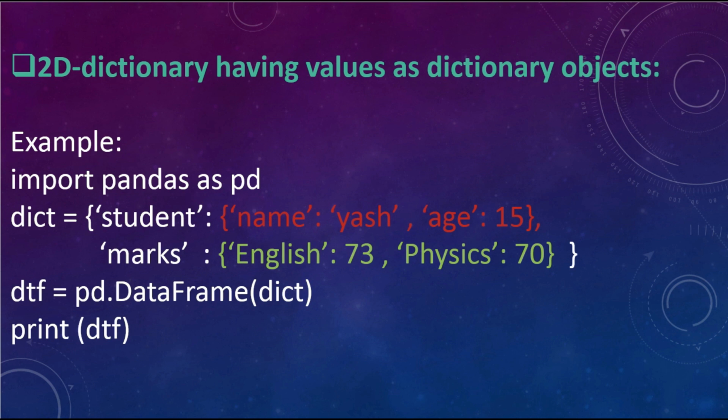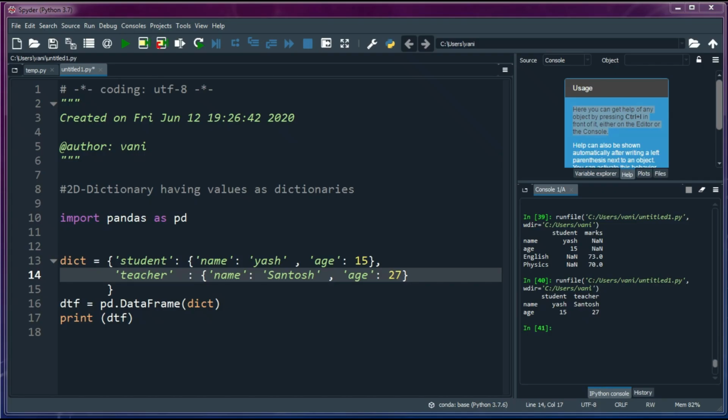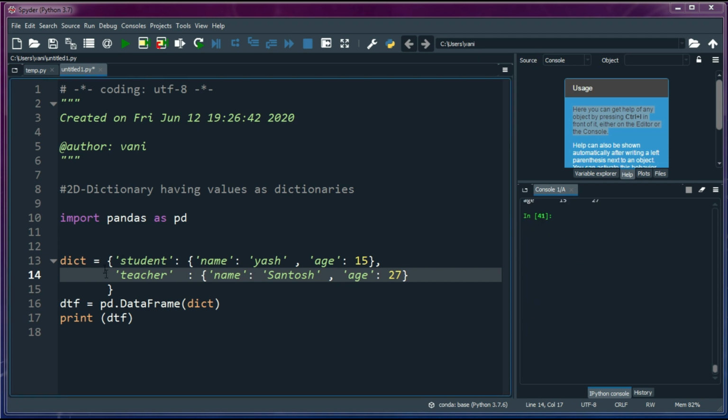Let's see how to create a data frame object with a 2D dictionary having values as dictionary objects. In the place of values, here I have passed one more dictionary. Here also, in the place of values I have passed one more dictionary. Let's see practically how we will do it. A 2D dictionary can have values as dictionary objects also. Let's consider this example. Here there are 2 dictionaries. One is the outer dictionary, another one is the inner dictionary.